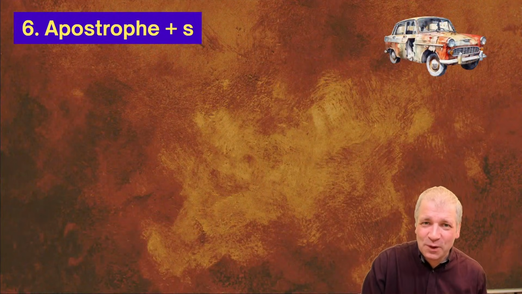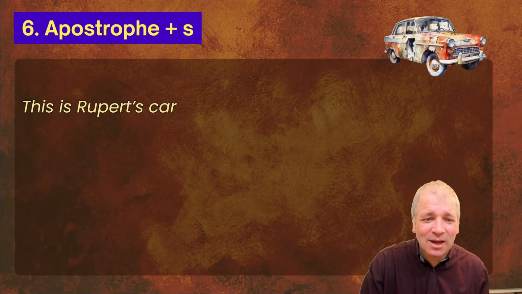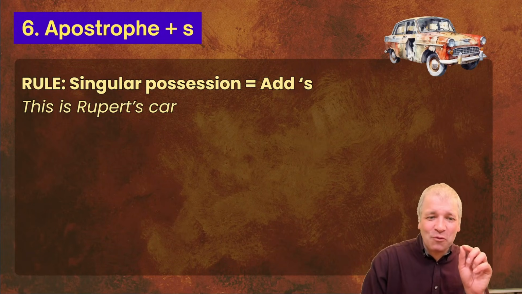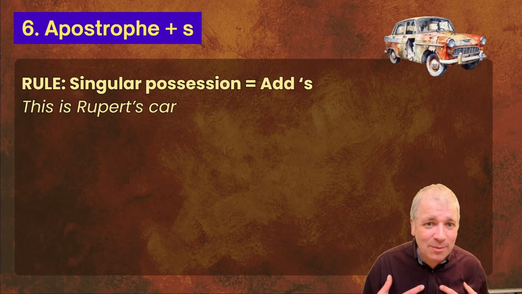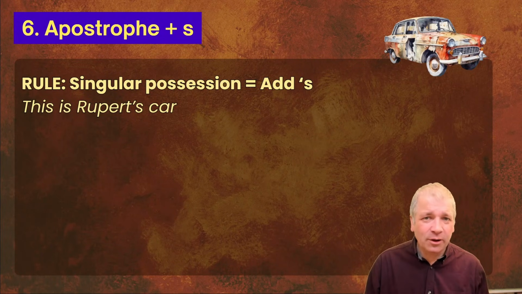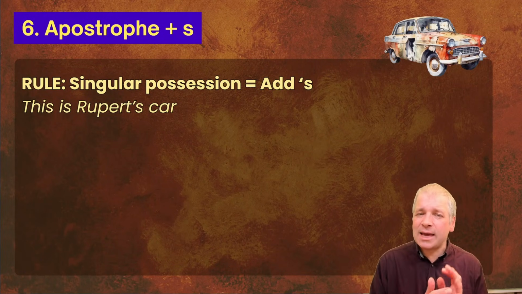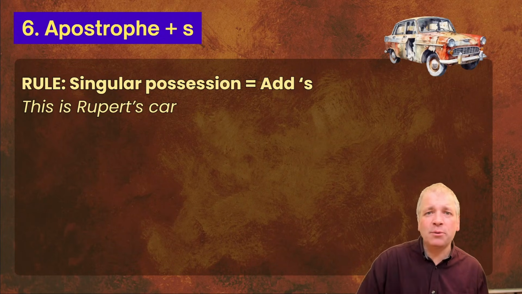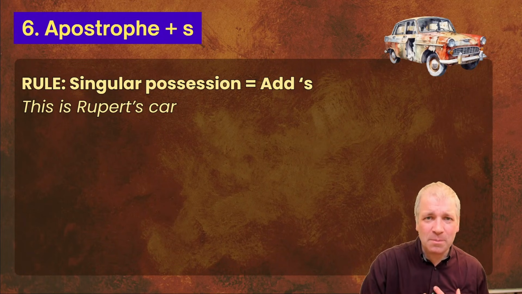Number 6 is apostrophes with S, and this can cause so much confusion. This is Rupert's car. It's a rather old car, isn't it? And this follows the general rules for singular possession. If you have a noun or a person's name and there's possession attached to that name, then we add apostrophe S. I say this is Rupert's car because it belongs to me. The car belongs to me. It's Rupert's car. Apostrophe S shows that it belongs to me.